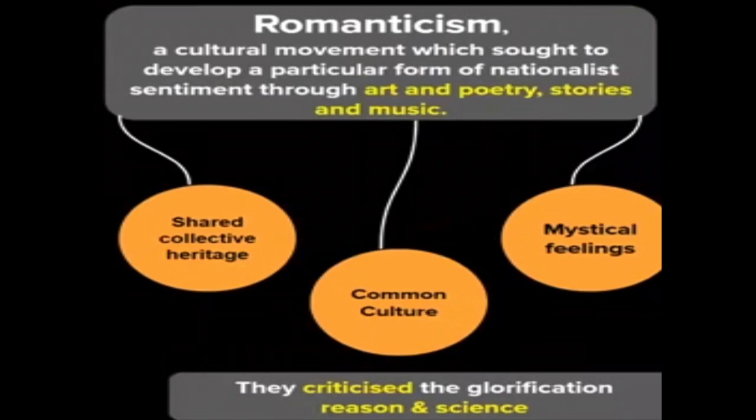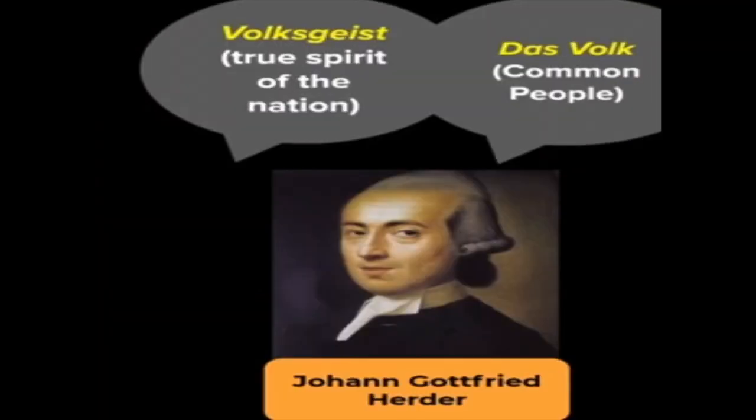Next important topic, children, about Romanticism. Here, the expected question, they can come for 3 or 5 marks: choose 3 examples to show the contribution of culture to the growth of nationalism in Europe, or explain the reasons for the nationalist upsurge in 19th century Europe. For 5 marks, we need to even add about the German philosopher Johann Gottfried Herder, his idea of nation in vernacular language, too, children.